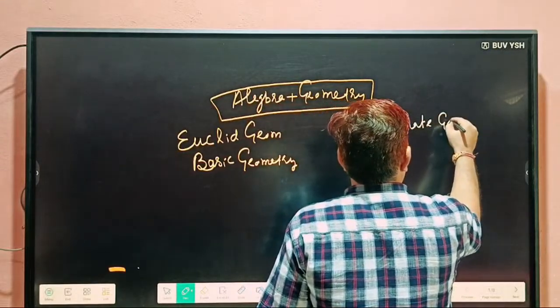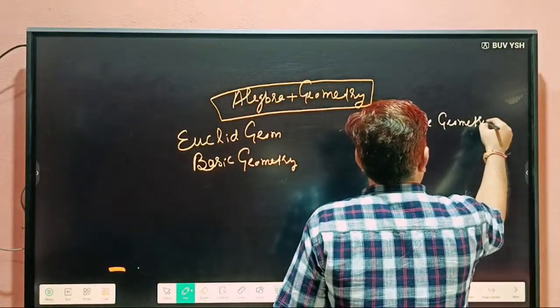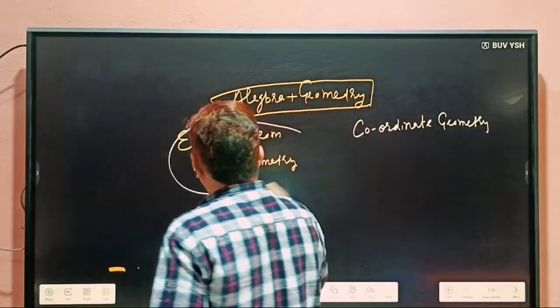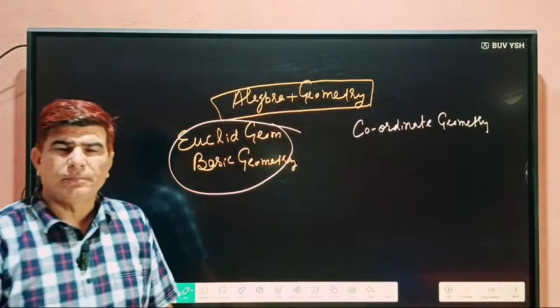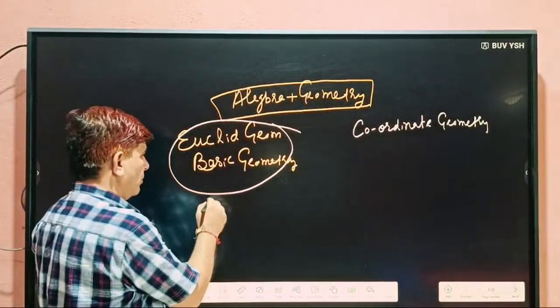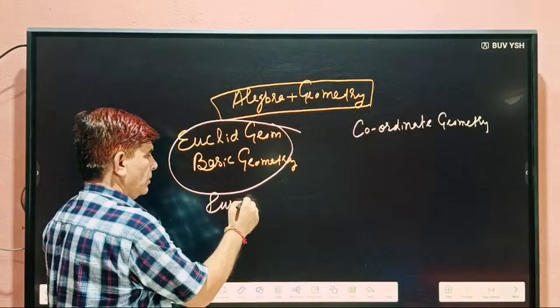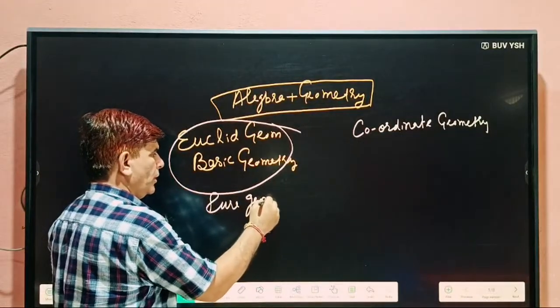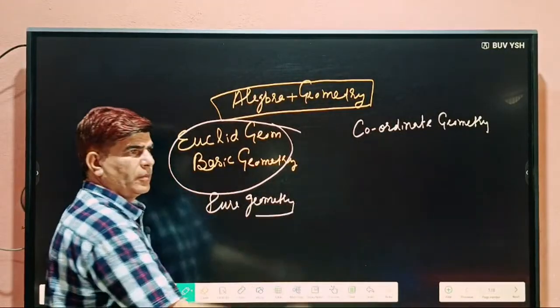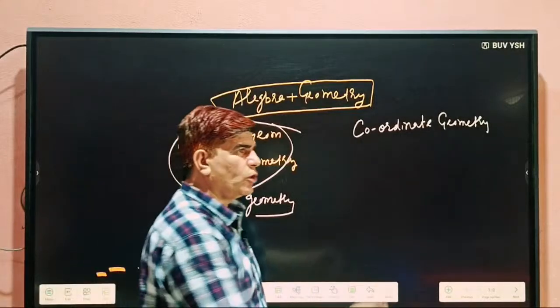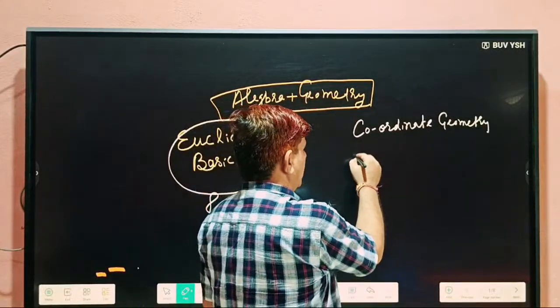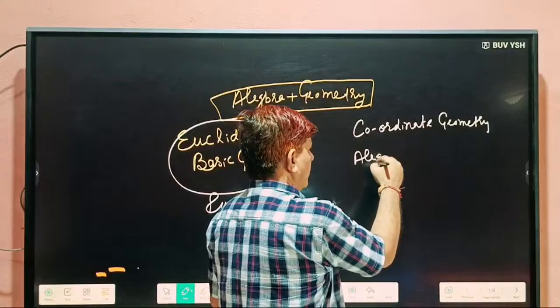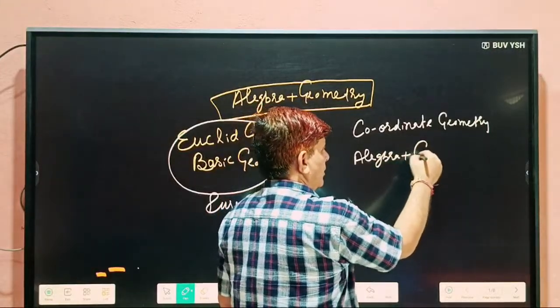What's the difference? You can say Euclid geometry is pure geometry. Pure, you understand. And this is not pure, we can say it is a combination of algebra plus geometry.